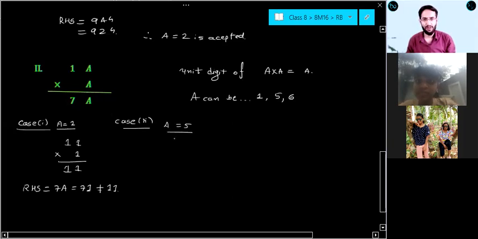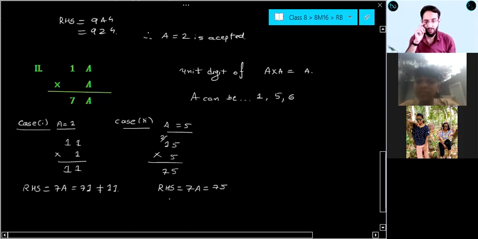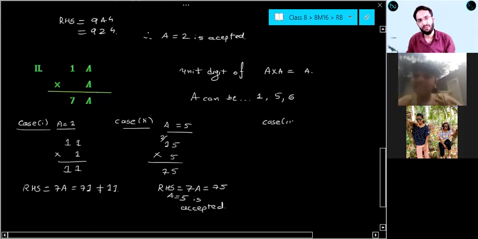Case 2, if I am taking A equal to 5, 15 into 5: 5 5s are 25, 5 1s are 5, plus 2, 7, so 75. And our RHS is also 7A, which is 75. So A equal to 5 is accepted. Once you get any one value of A, you can stop there, but it is better to check the other value as well.